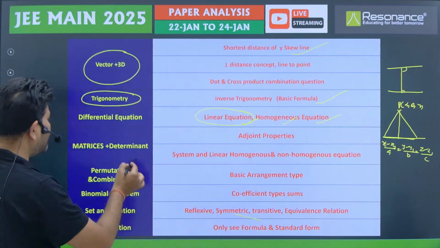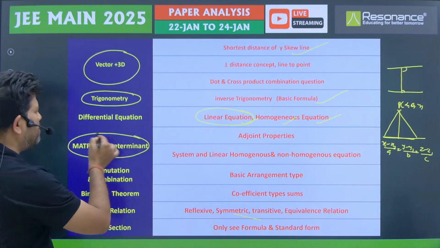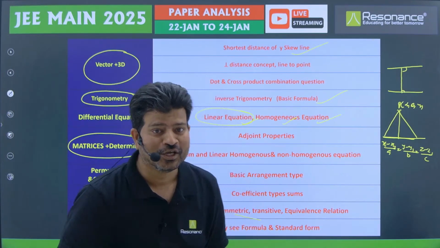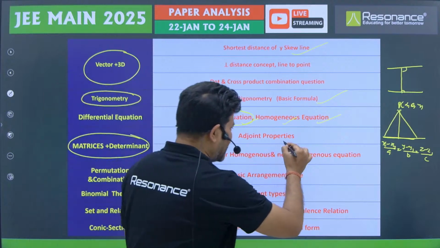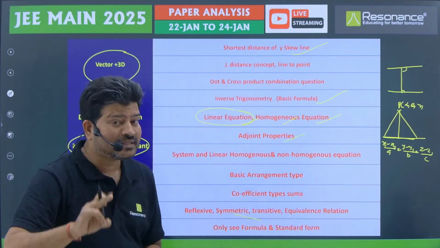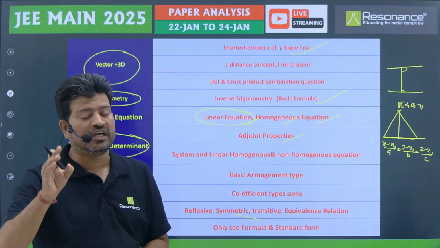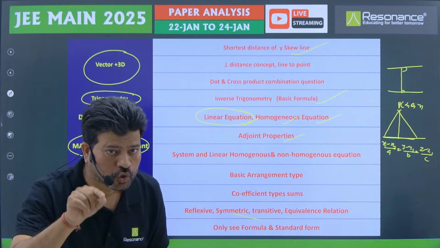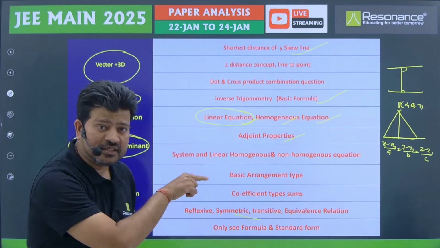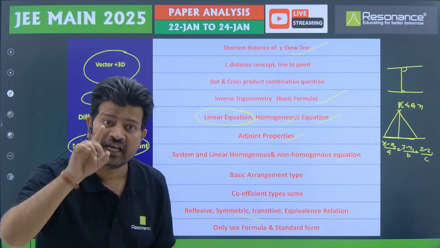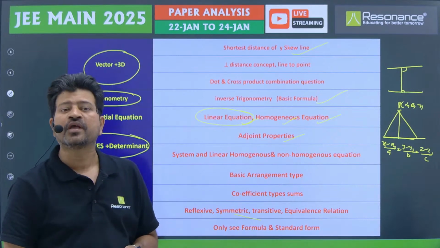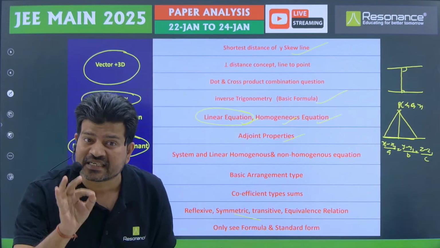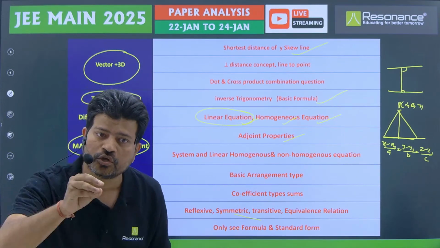Now we come to the matrix and determinant. In matrix and determinant, all the shift questions came from the adjoint property. So you must see the adjoint property, but as I am thinking, maybe on the 28th and 29th they are going to change something. So note down this thing: apart from the adjoint, the inverse property also you can see. Symmetric, skew symmetric, all these properties, trace, all these properties also you can go through.